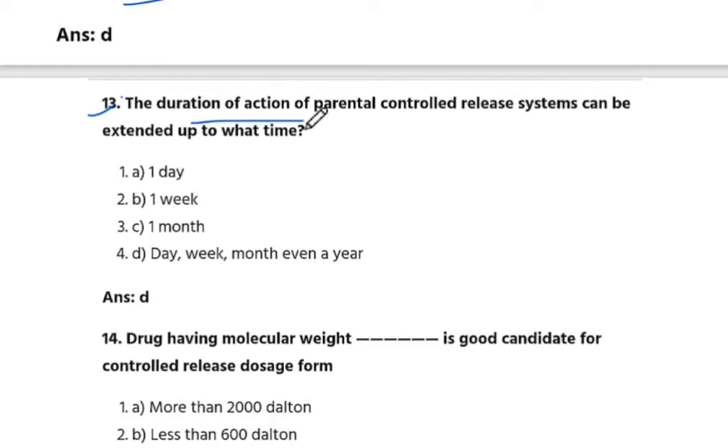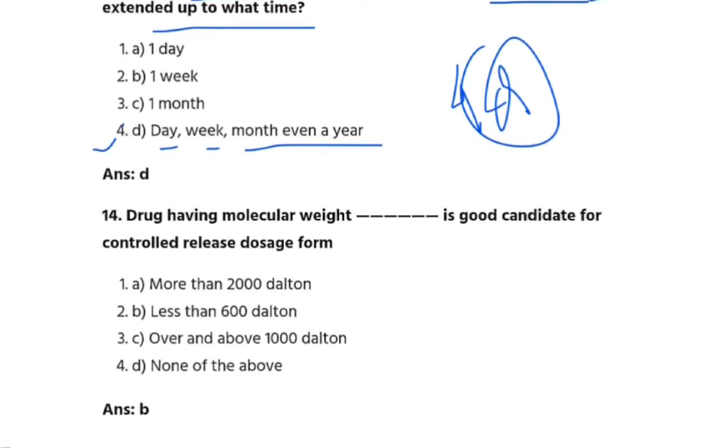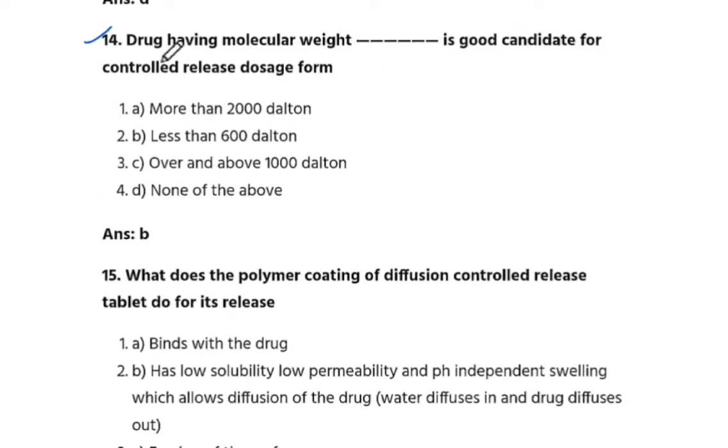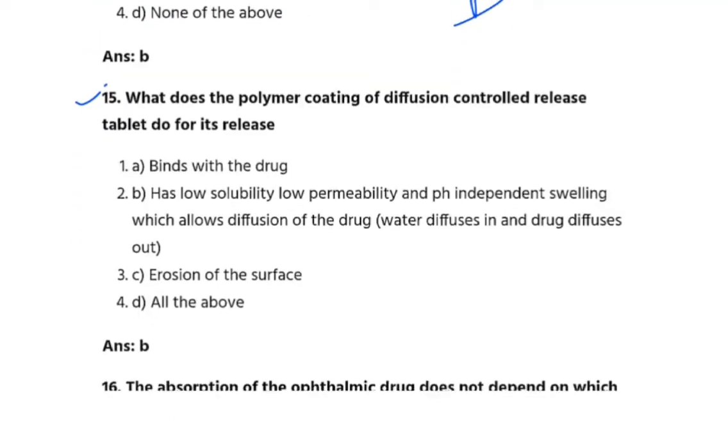Next बात करते हैं 13 question. 13 is the duration of action of parenteral controlled release system can be extended up to what time? The answer is D. Day, week, month, even a year. The answer is 4 यानी कि D. Okay. Next हम बात करते हैं 14 question number. Drug having molecular weight less than 600 Dalton is good candidate for the controlled release dosage form. The answer is B.